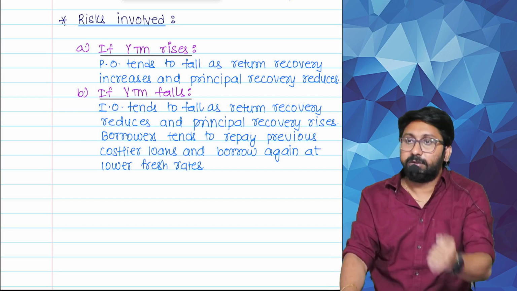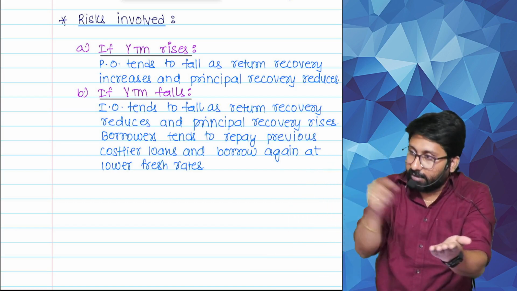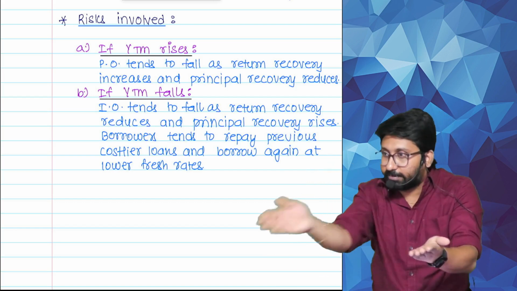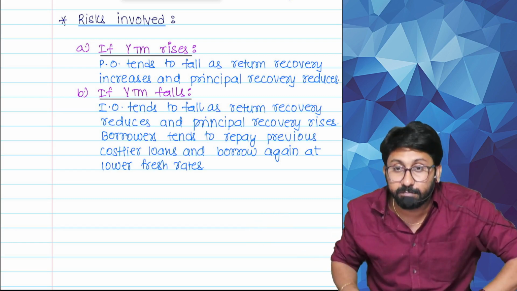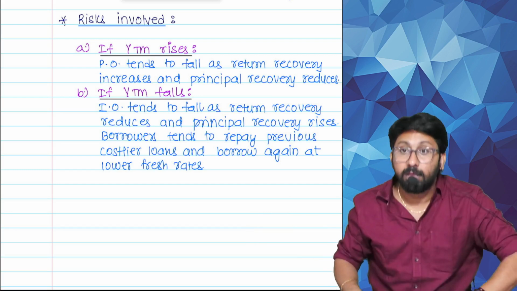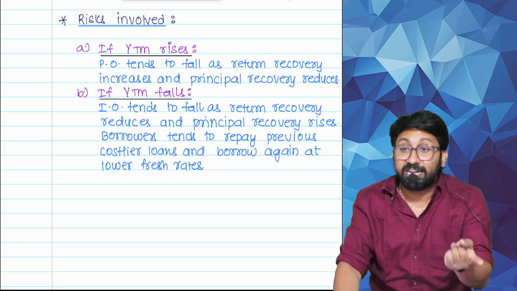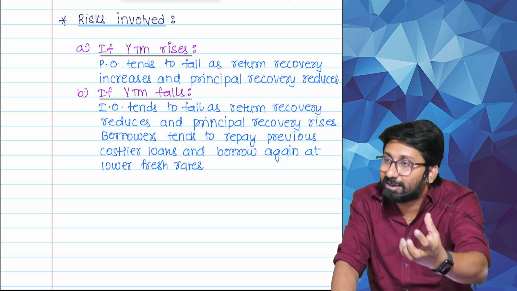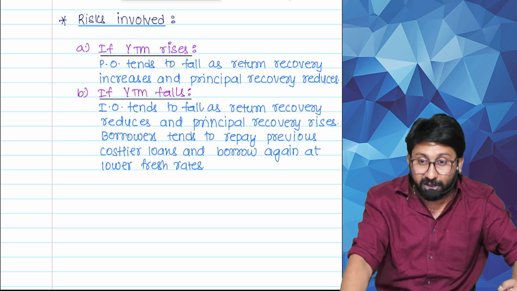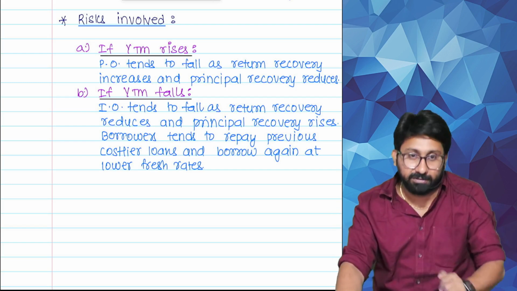Okay, now tell me, hit it with whatever name, that part will get separated and the principal will be separated. Correct? YTM rises. Loudly, YTM. When YTM rises, return recovery will increase. Then interest only securities are happy. But principal recovery will fall. Then who will cry? The principal only security person will cry.